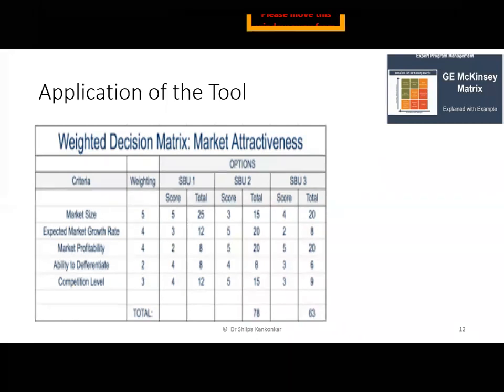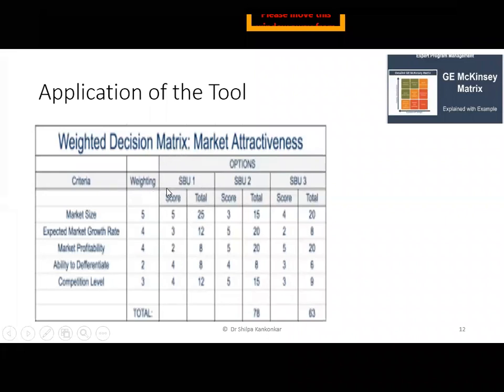I continue with my example of Patanjali. In Patanjali I will come into personal products. So if that is SBU1, SBU2 will be Patanjali medicines, and third will be Patanjali home care products. So if home care is my product, this is my second one, which is my medicine portfolio, and third are my products which are like honey, which come into consumption.